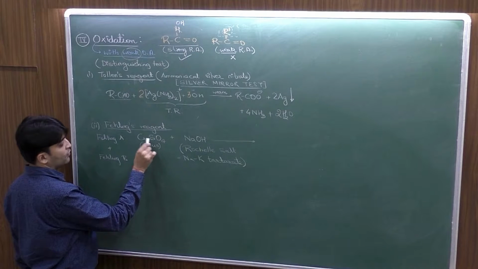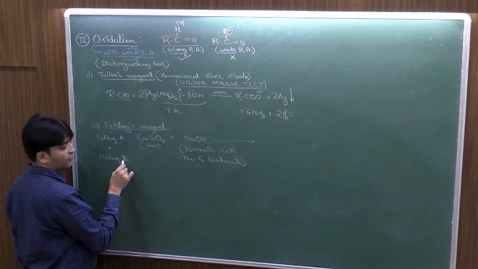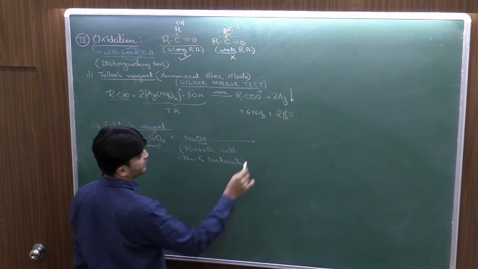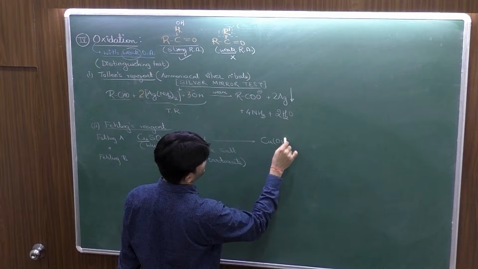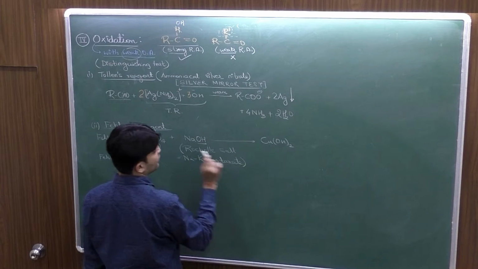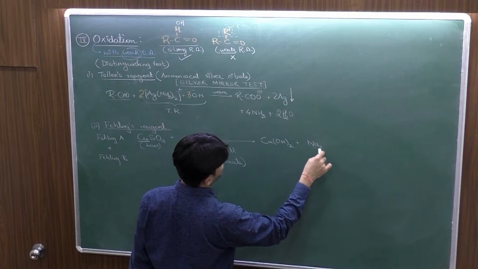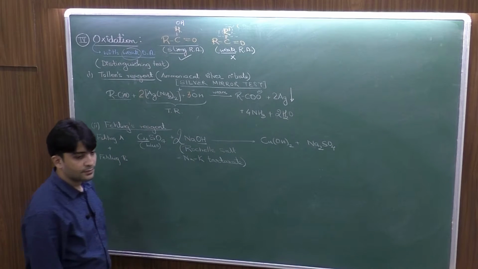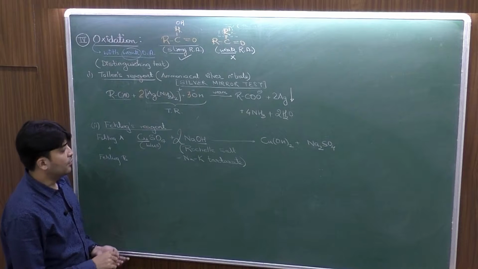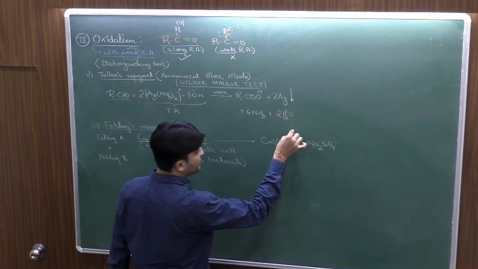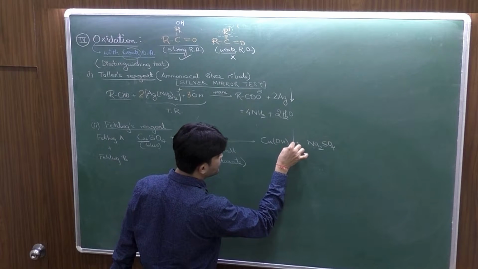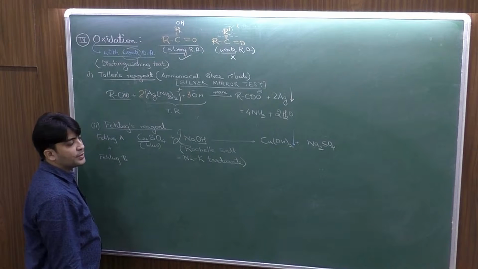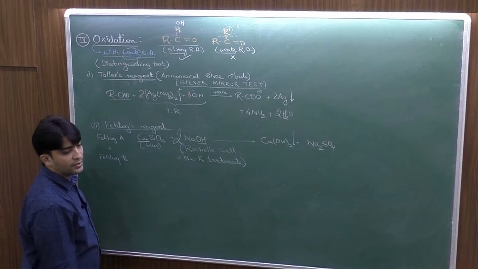So CuSO4 from A will react with NaOH from B. The copper now will combine with the OH to form its hydroxide Cu(OH)2, and Na and SO4 would combine to form a salt Na2SO4, and the balancing would be simple. Clear? Now when this reaction happens, there is a problem that the cupric hydroxide tends to precipitate, but then the testing needs to be done with the solution and we can't do it with the precipitate.